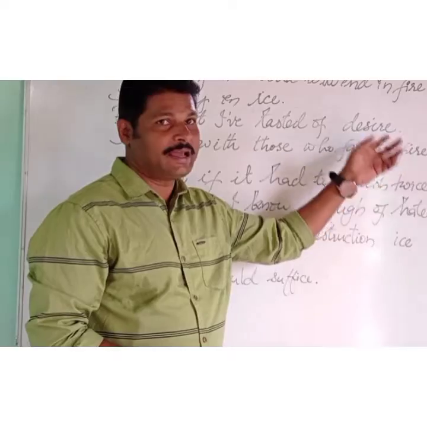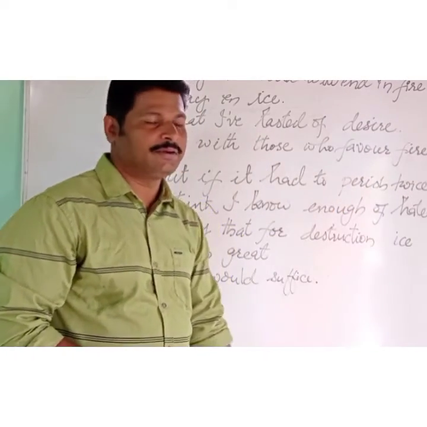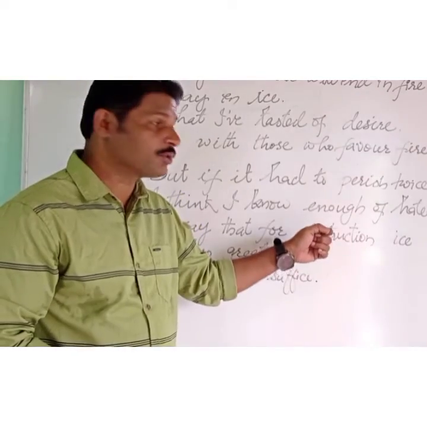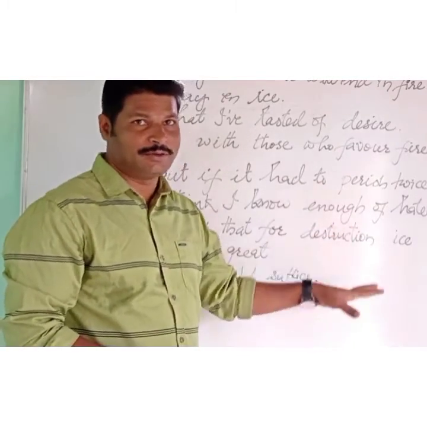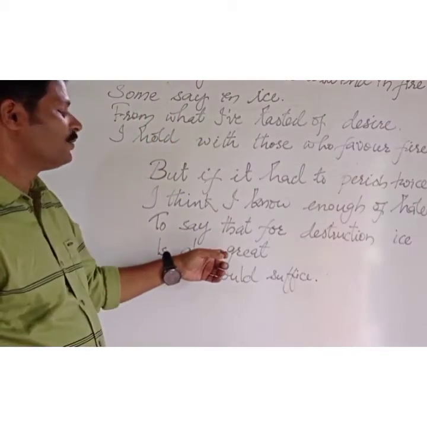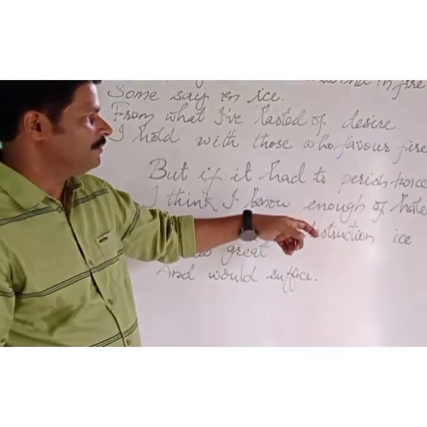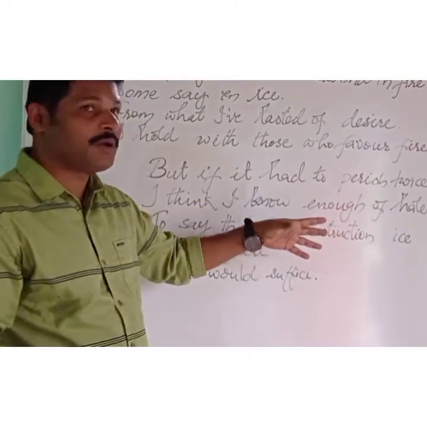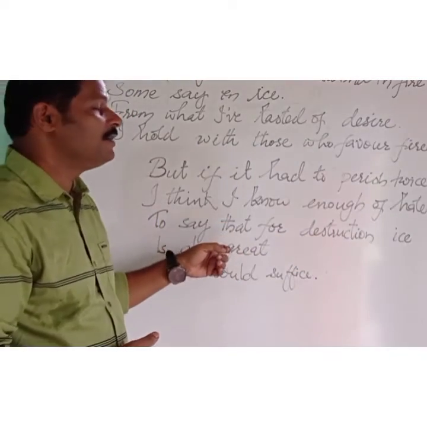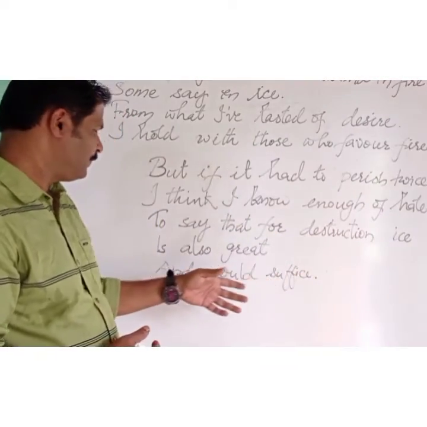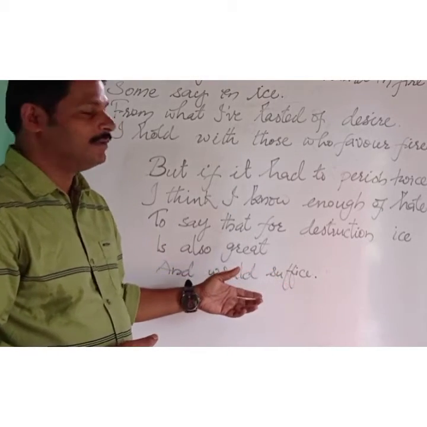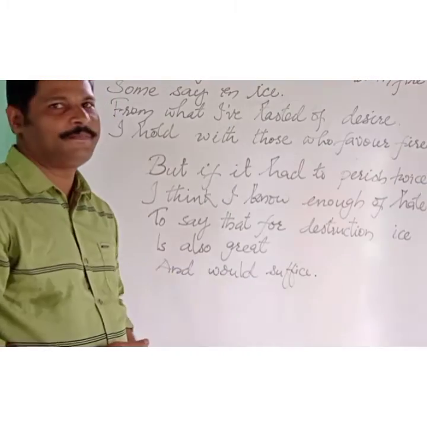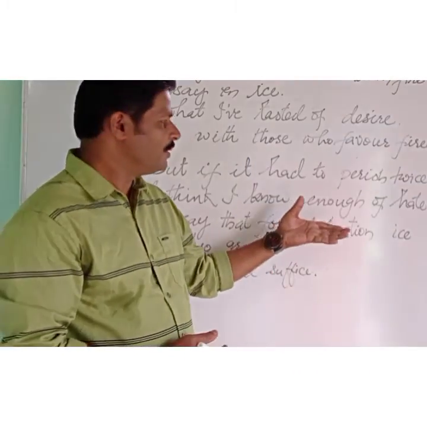You know, hate is actually symbolic of ice. Now, to say that for destruction, ice is also strong enough or powerful enough to destroy the world is also great. Ice has great power. Ice is hatred. Our emotion, hatred, is powerful enough to end the world. And would suffice: the power of the hatred is sufficient. Suffice is enough, sufficient to put an end to the world.